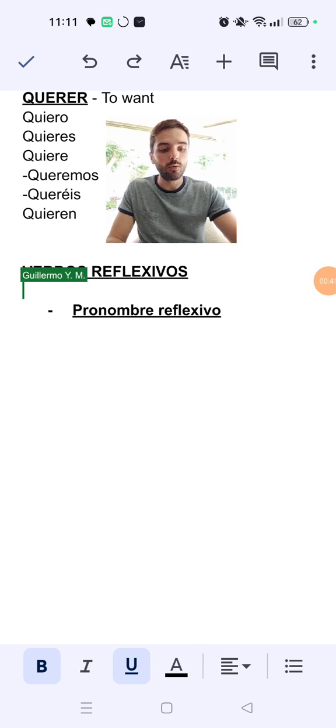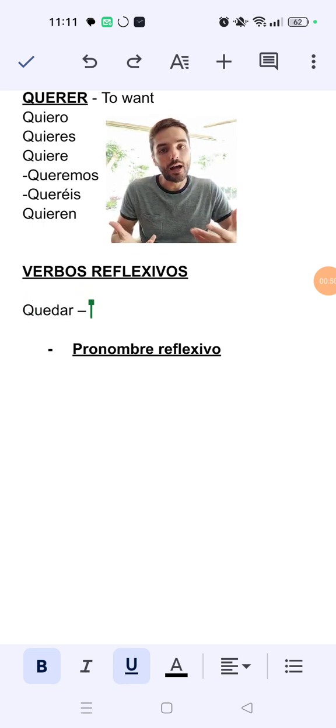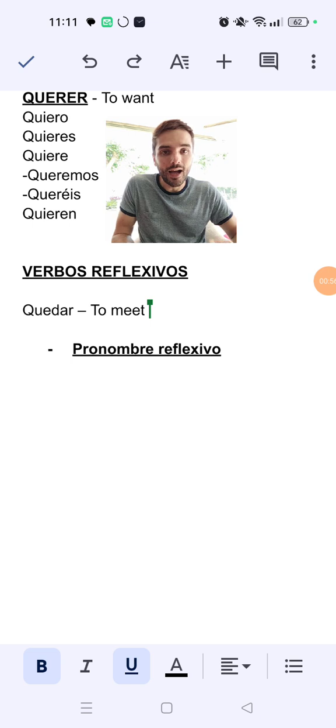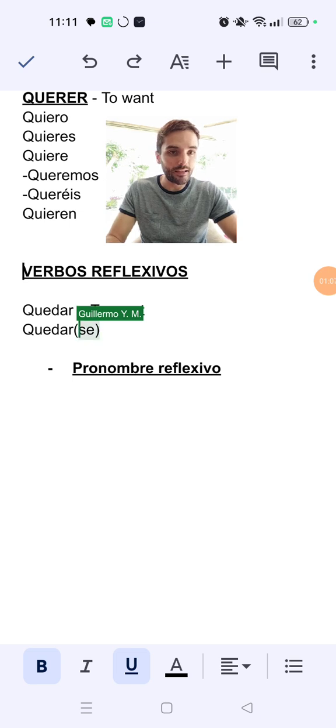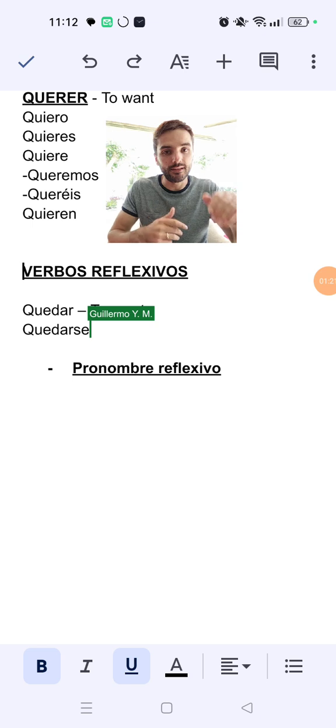So for example, if we look at the verb quedar, this is a regular AR verb that means to meet. Okay, quedar con alguien, meet with someone, quedar. But then quedarse, now this se here, it's nothing else but just the way we use to write down the original form of a reflexive verb. Okay, quedarse, actually it goes without the parentheses, quedarse.